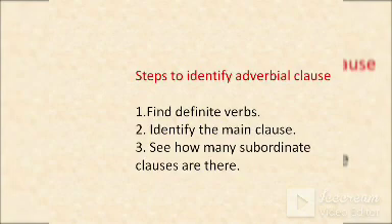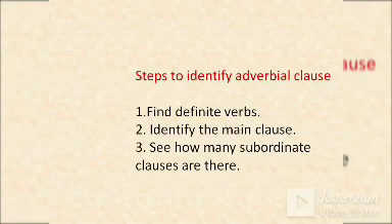First of all, you should find the definite verbs in the two clauses, whether it is a subordinate clause or a main clause. After finding the verbs, you have to identify the main clause, and if you observe the main clause with the help of conjunctions, you could easily find the subordinate clause.